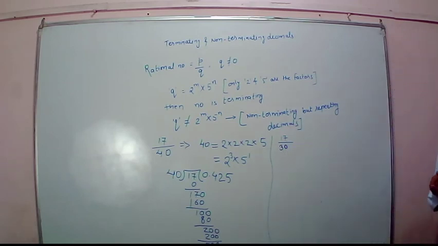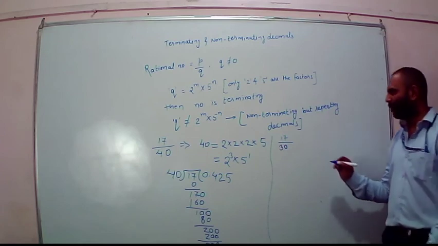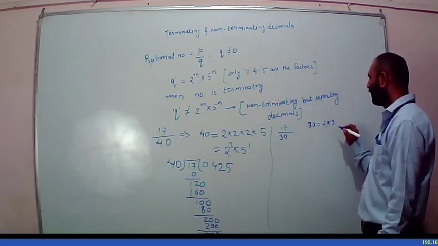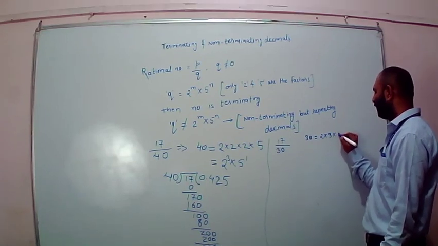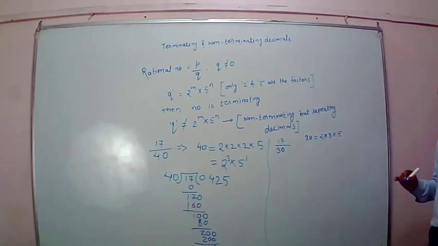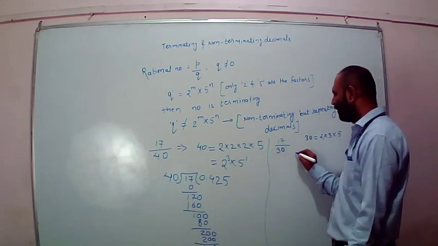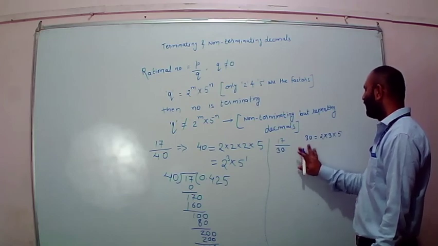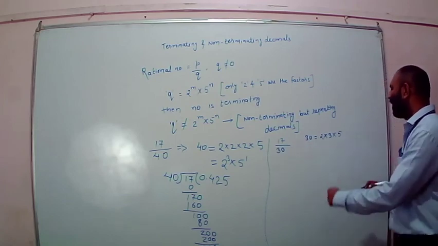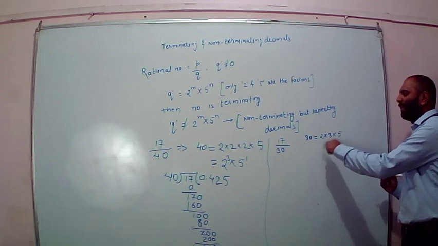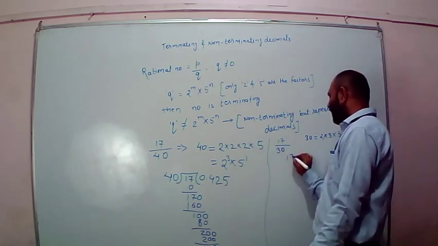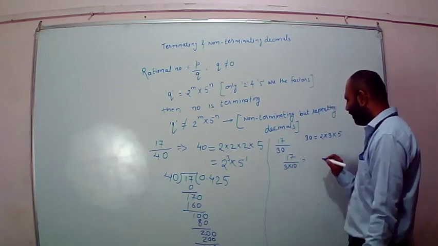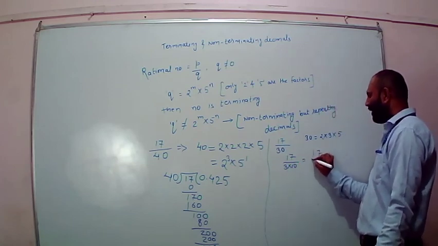I am dividing 17 by 30. So you can see 30 means 2 into 3 into 5, 30. These are the possible factors. Here 30 has 2, 3 and 5. There is an extra factor, and that extra factor is 3. So when I divide 17 by 30, it is 3 into 10. So it becomes 1.7 by 3.